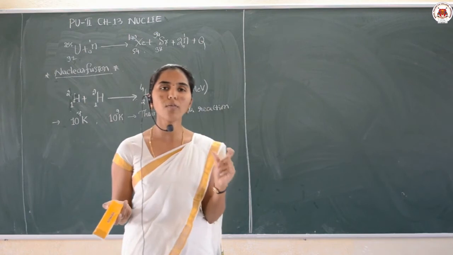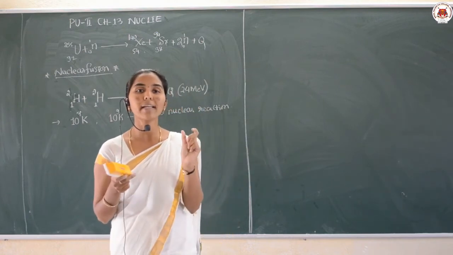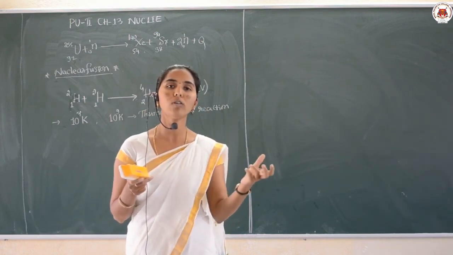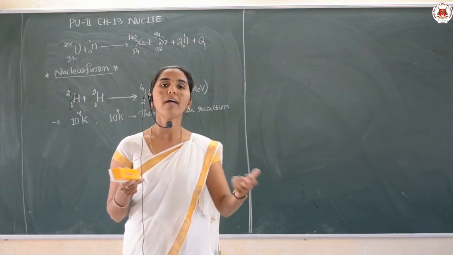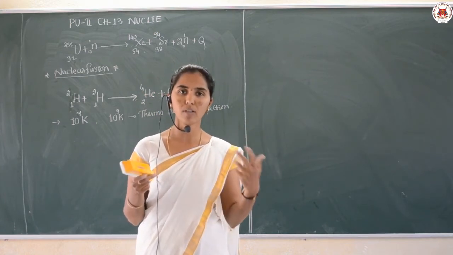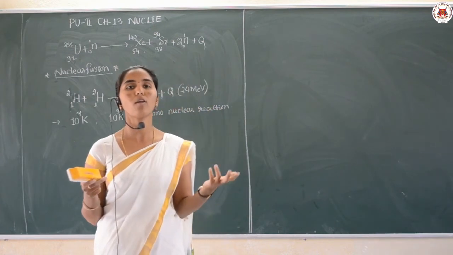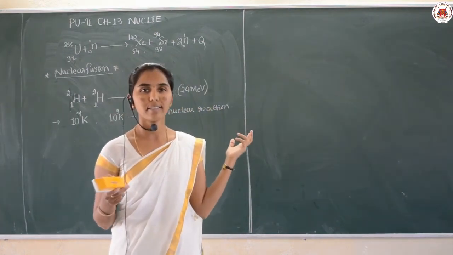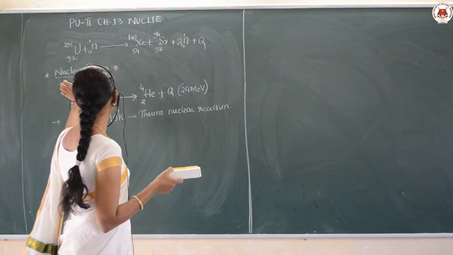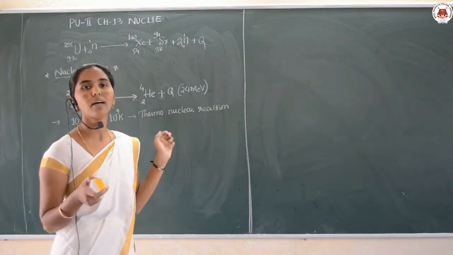The process of combining two lighter nuclei to form a heavy nucleus with the release of an enormous amount of energy is called the nuclear fusion reaction.